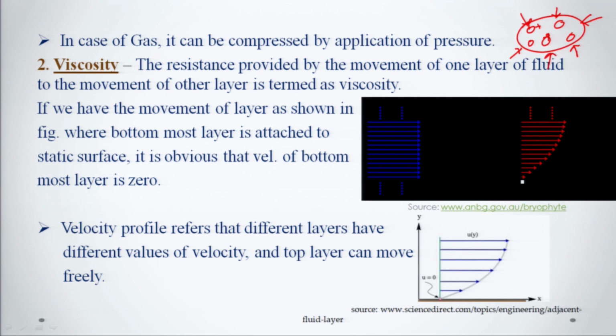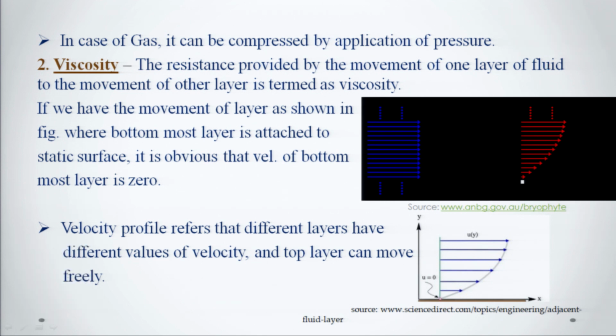We will observe there will be the compression. The gases can be compressed by the application of pressure. So, in case of gas, it can be compressed by the application of pressure, whereas in liquid it is incompressible. Okay. And the next property which we will discuss about is